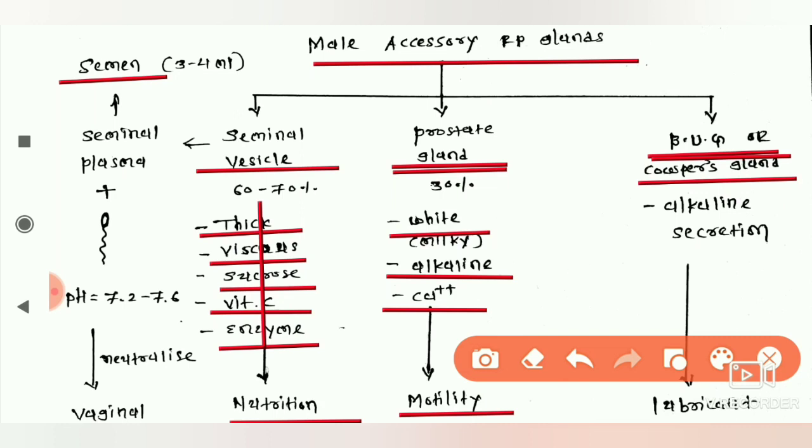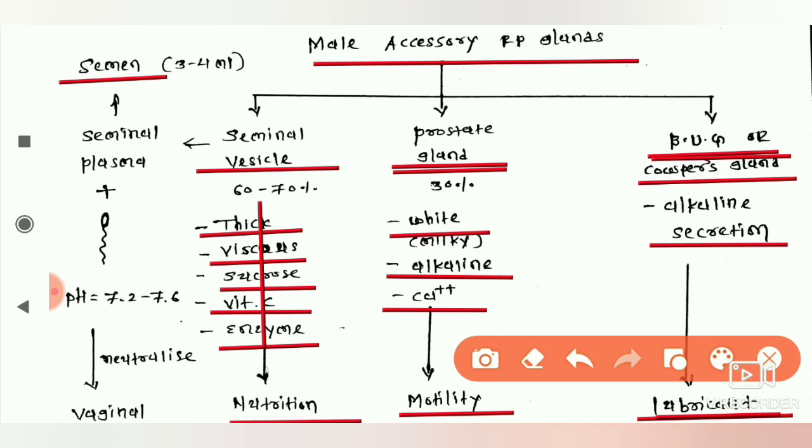The bulbourethral gland carries out secretion of an alkaline secretion. This alkaline secretion acts as a lubricant at the time of sexual intercourse. At the time of sexual intercourse, between the wall of the vagina and the penis, no friction occurs due to the presence of this lubricant.